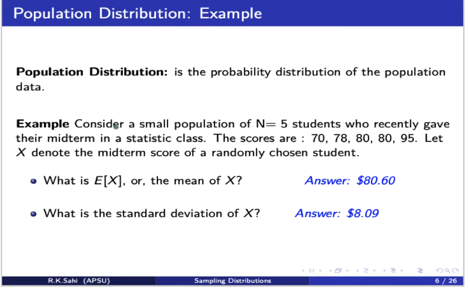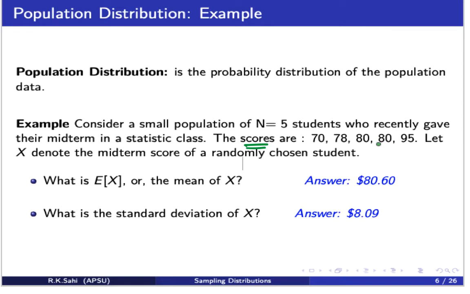Okay, so what I'm going to say is, suppose I have a small population of 5 students, and these 5 students recently gave their midterm in a statistics class, and these were the scores. The scores are 70, 78, 80s, and a 95. Now this is the whole population, only 5 students. And we say let X, the capital X, be the midterm score of a randomly chosen student.